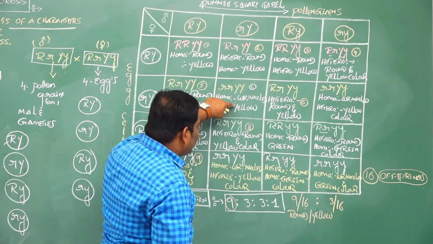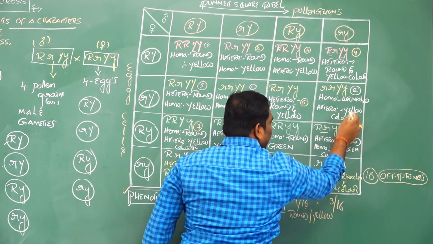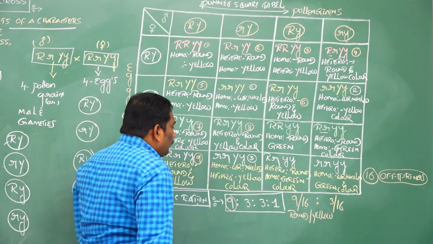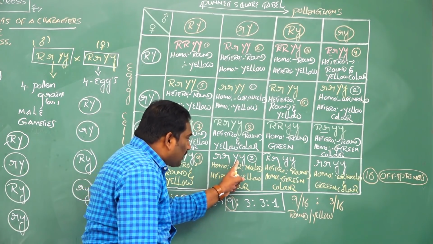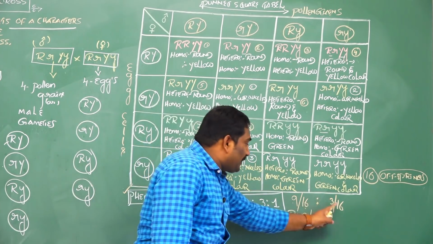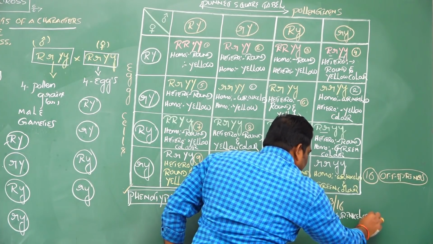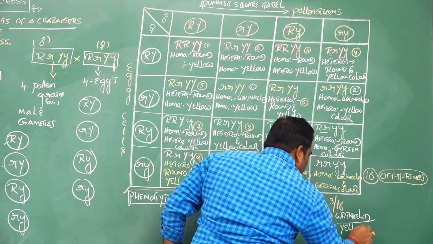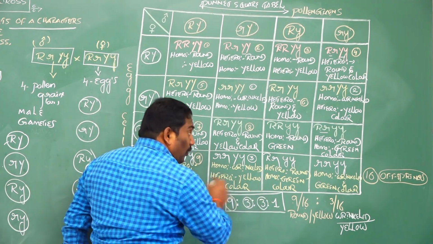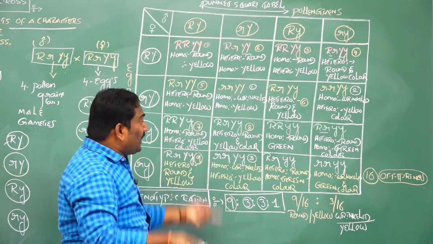Wrinkled and yellow, how many are there? Check here. 1 and 2 wrinkled and yellow. And here 3. Wrinkled shape of seeds and yellow color seeds out of 16, how many are there? 3. So 3 by 16 wrinkled shape of seeds and yellow color seeds. These are recombinants. The next 3, what are they? These are also recombinants, not resembling both the parents. These are the new variants or recombinants.